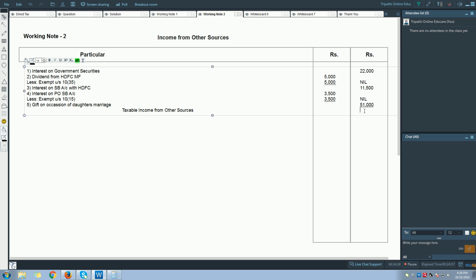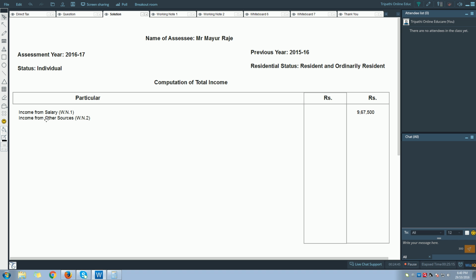I did one mistake. 11,500 is the amount of interest on saving bank account. So let me rectify that. By mistakenly I took 11,000 instead of 11,500. Right? So now let me take the total once again.